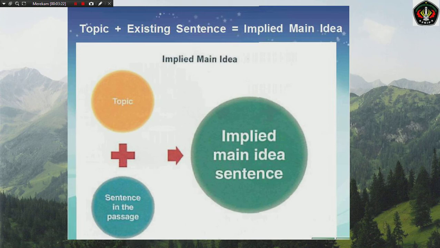Number 1. Topic plus existing sentence. There may be a sentence in the passage that contains the author's most important point about the topic, but refers to the topic itself by a pronoun. In order to express a complete thought, the reader needs to add a topic to the sentence that contains the point. For example: what is interesting about group phenomenon is that most people would never suspect that they are likely to do what the group does.